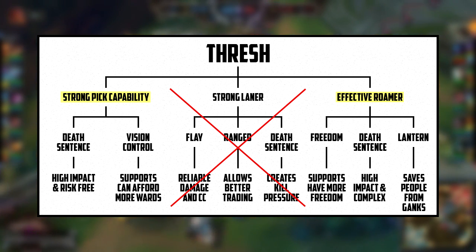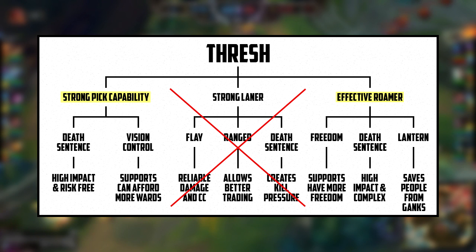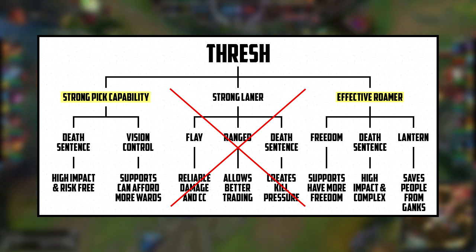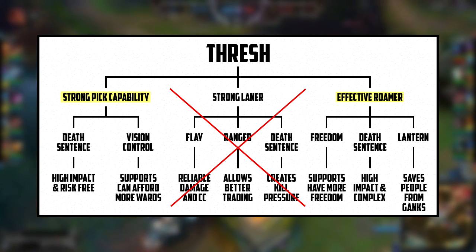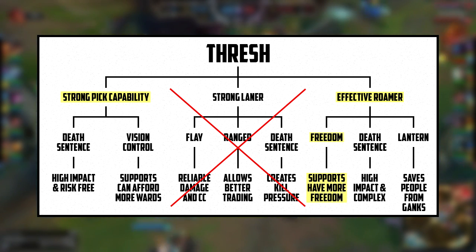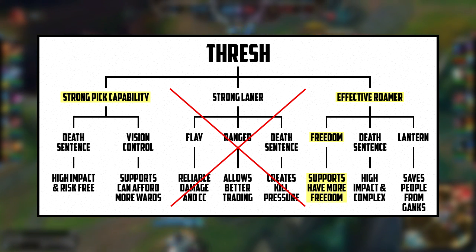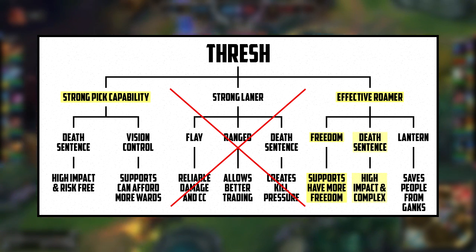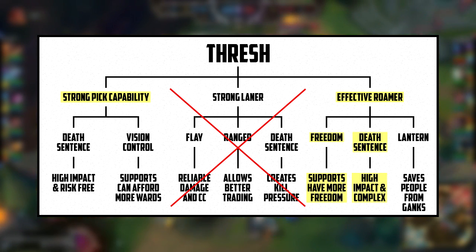For our purposes, it's generally pretty safe to stop here, but if we want to go even deeper, we could go down to the sub-factors and see which ones are the most important to us. For me, I really like the freedom to roam whenever and wherever I want, which generally only comes when you're playing a support or jungler. I also like the fact that this Death Sentence is both difficult to dodge and complex to use.